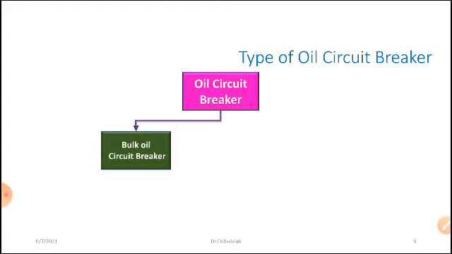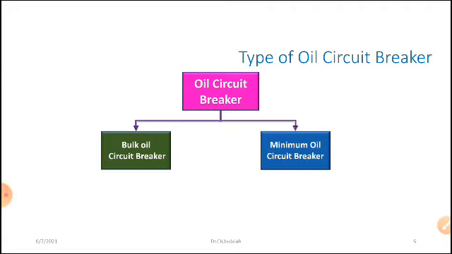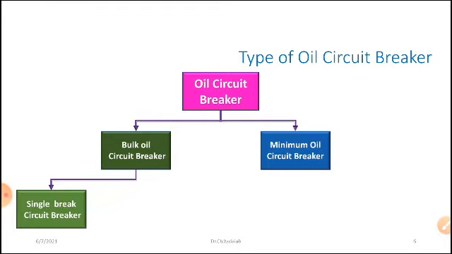In that, the bulk oil circuit breaker is modified into the minimum oil circuit breaker. Only 10% of the bulk breaker, BOCB, can be used in this case, so I improved from BOCB to MOCB, that is also minimum oil circuit breakers. Then you can see the bulk oil circuit breaker is further classified based on single break circuit breakers and double break circuit breakers. What is this?